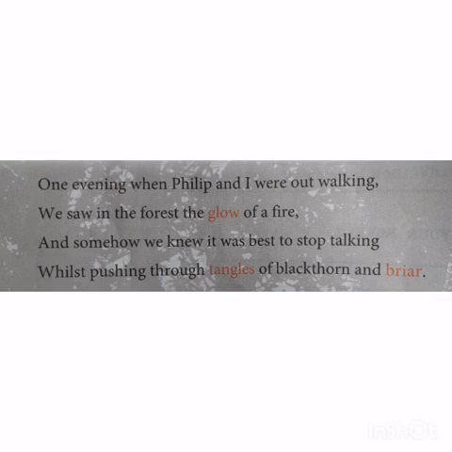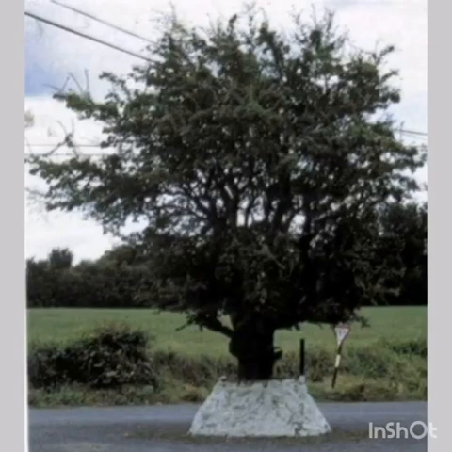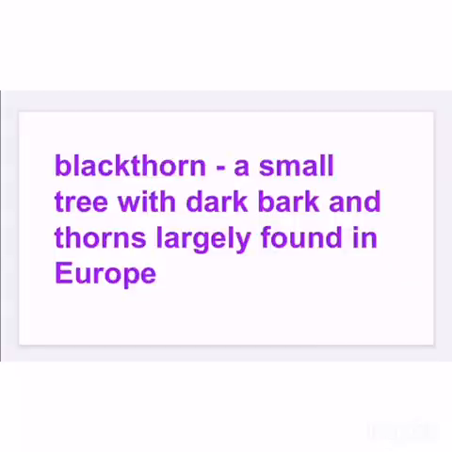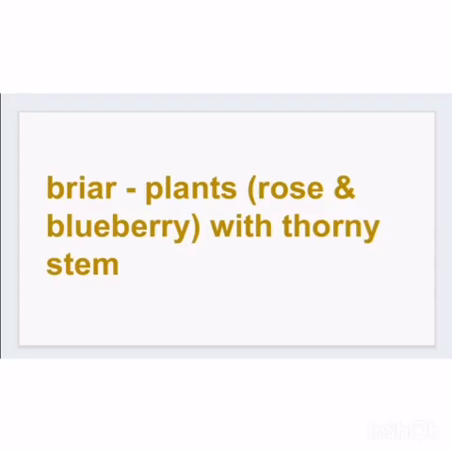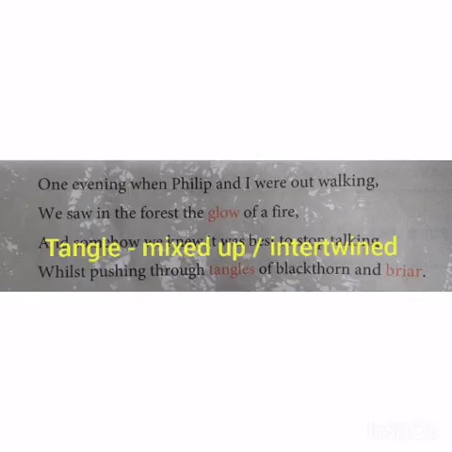Whilst pushing through tangles of black thorn and briar, the forest was largely filled with black thorn and briar plants. Black thorn refers to a European tree which has a dark trunk and is filled with thorns, whereas briar refers to plants which have a thorny stem. Example, rose plant. Such trees and plants were intertwined with each other.